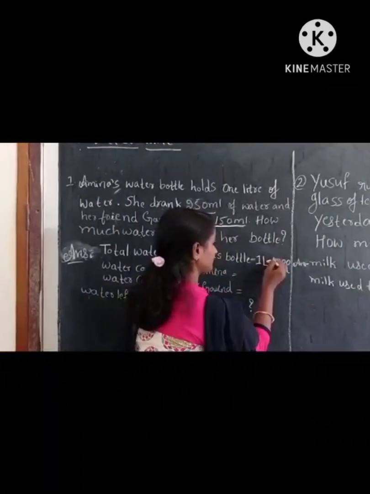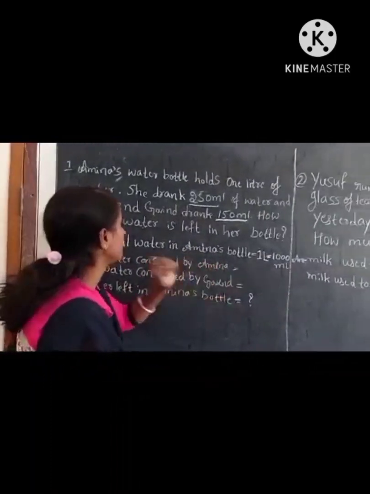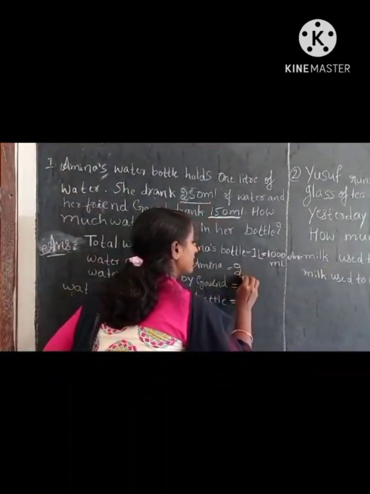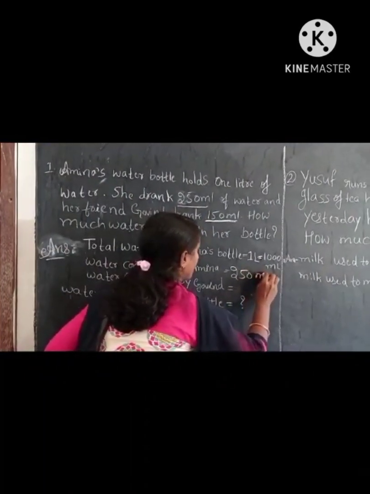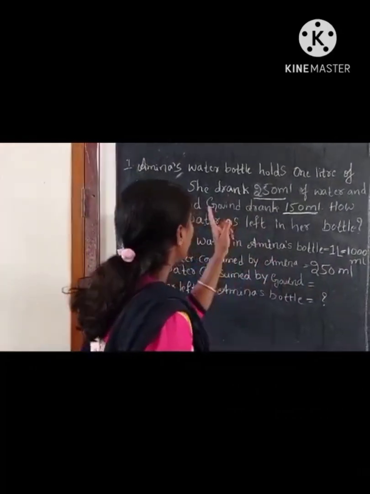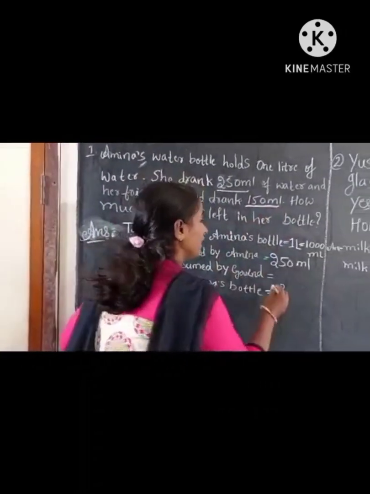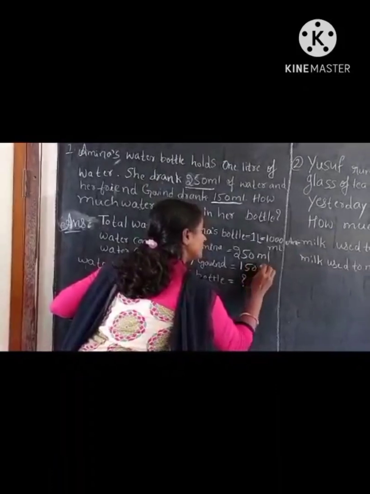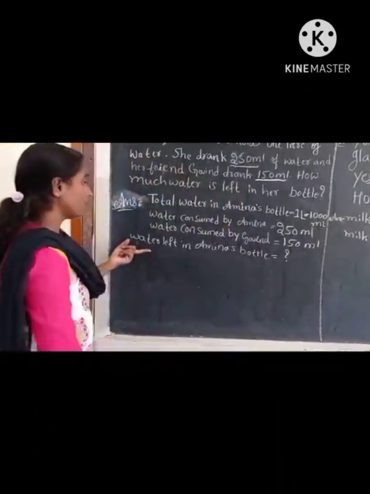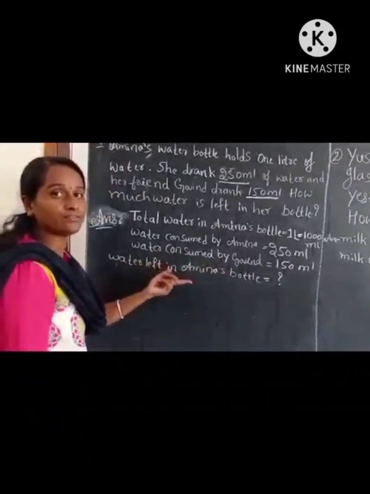Now, water consumed by Amina. How much did Amina drink? 250 ml, right? And water consumed by Govind. How much water did Govind drink? 150 ml, right? I'll write it here. 150 ml. Next, water left in Amina's bottle. This is what we have to find.